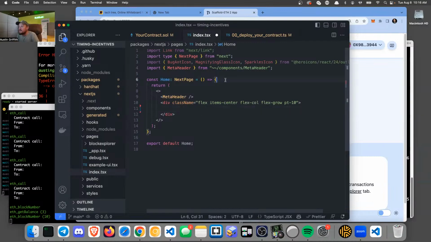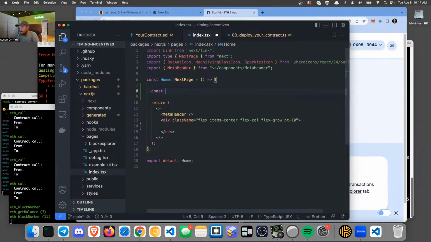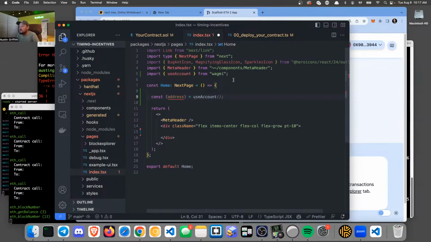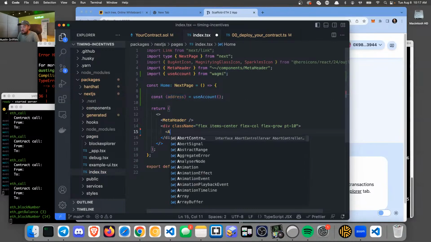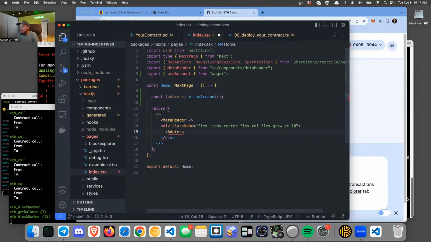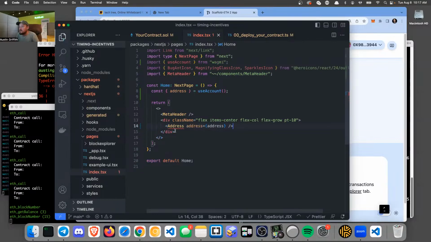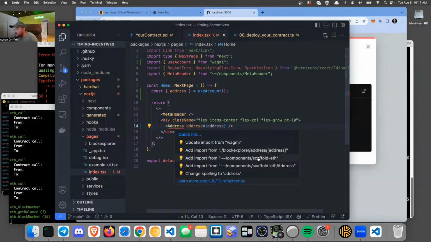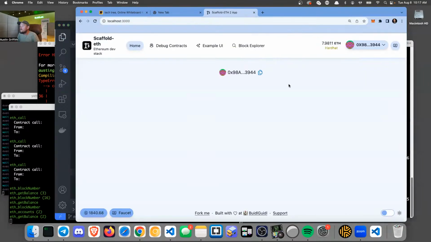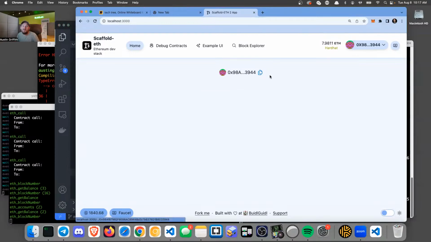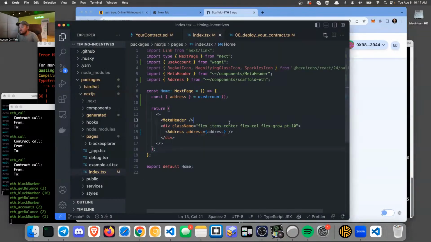So let's get the logged in user first, right? So const address is going to be equal to, I think it's useAccount from wagmi. Thank you. And let's put that into an Address component in Scaffold-ETH. Now it wants us to import that from Scaffold-ETH. Here we go. Awesome. Now we have an account, and whatever chain we're on, this will take us to the block explorer for that chain. We have a nice copy button. It looks nice. So that's who's logged in.